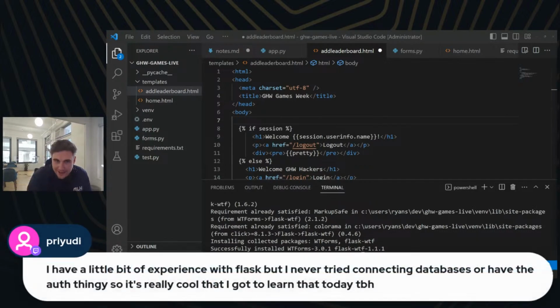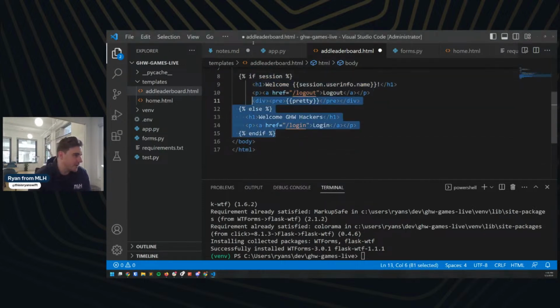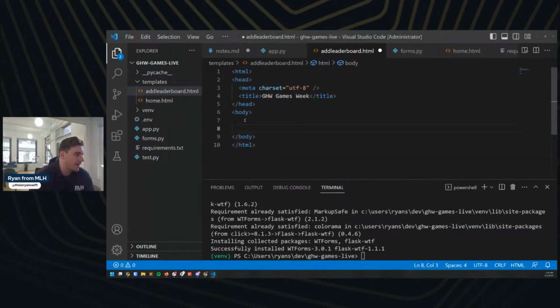That makes my day. That is kind of my goal here. One of my biggest hopes for Global Hack Week always is that people get to explore and check out new things. And if I can get you to connect and try those things here, hopefully you'll get to use them in some more full hacks later on down the road. I think with only 2 hours, there's only so far we're going to get, but I'm glad you're getting to explore some stuff. So here, I'm going to just get rid of all this stuff from our login.